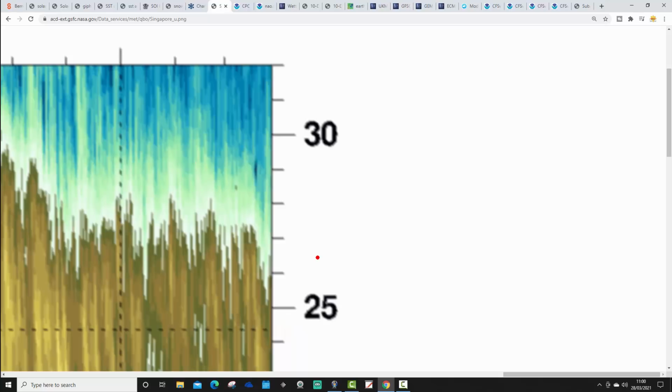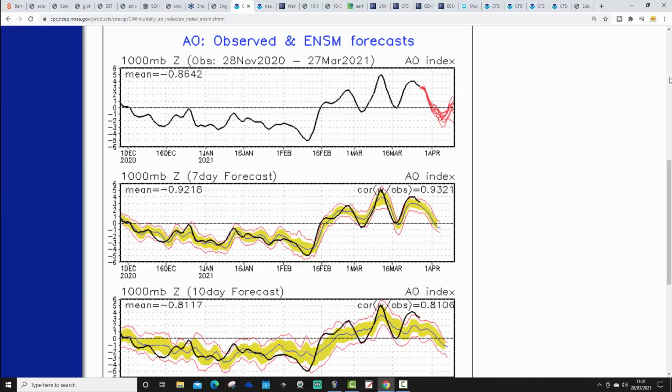We haven't yet gone into an easterly QBO at all. We still have a westerly QBO, but possibly we're seeing the westerly QBO weakening a little bit and the easterly QBO strengthening a little bit. So we wait to see whether this easterly QBO will take off into the summer. Will the easterly QBO be able to develop this time? We shall wait and see. And we'll keep you updated, of course.